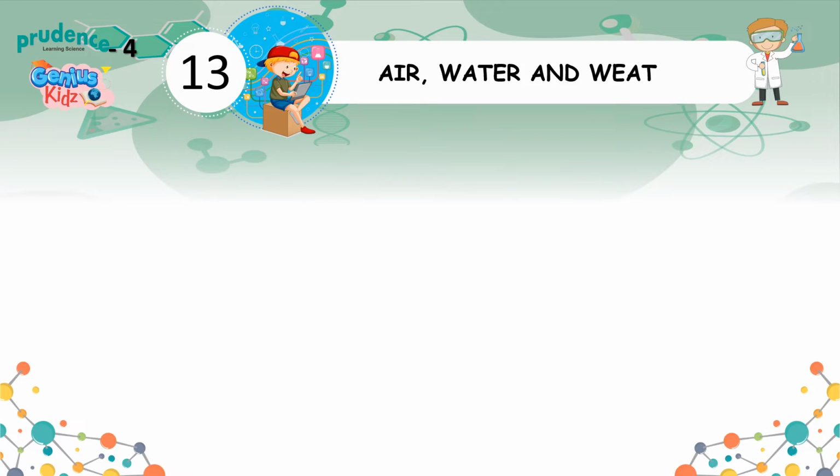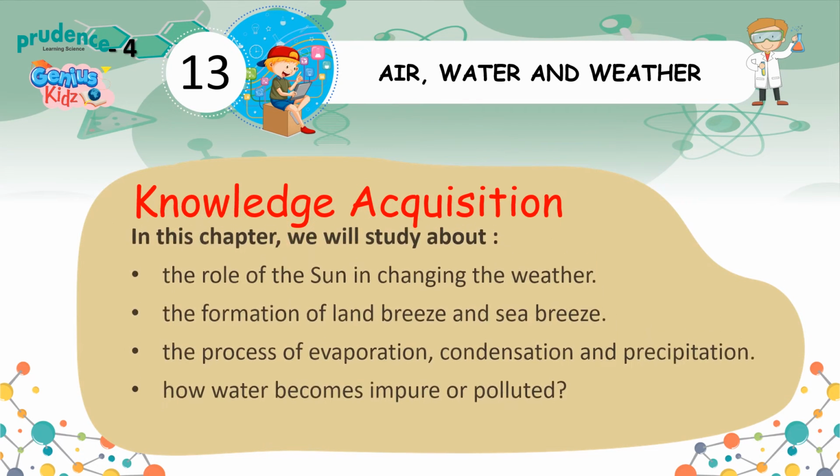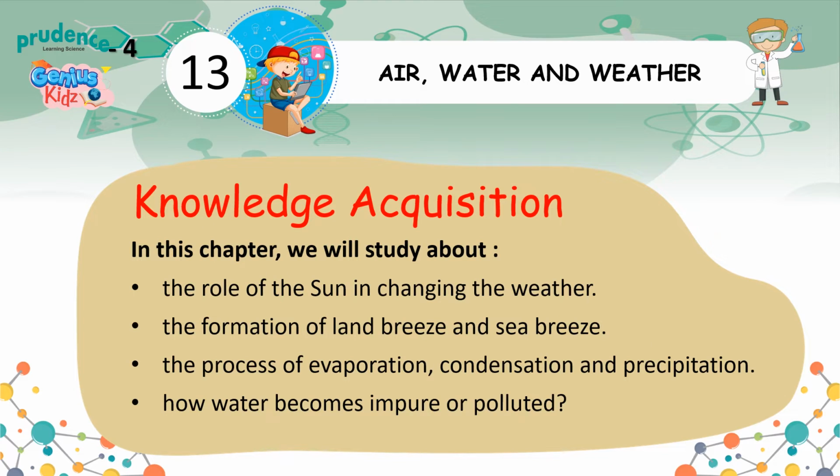Air, water and weather. Knowledge acquisition. In this chapter, we will study about the role of the sun in changing the weather, the formation of land breeze and sea breeze, the process of evaporation, condensation and precipitation, how water becomes impure or polluted.